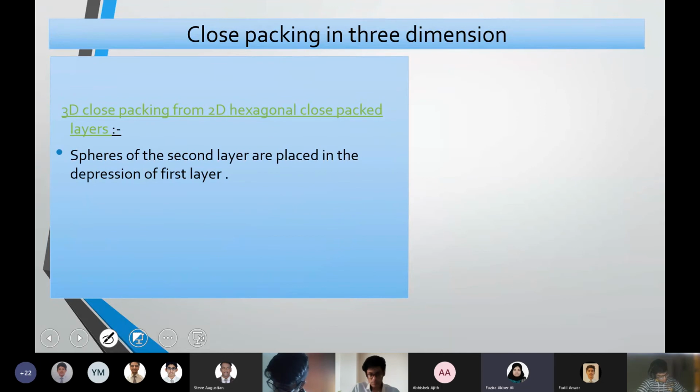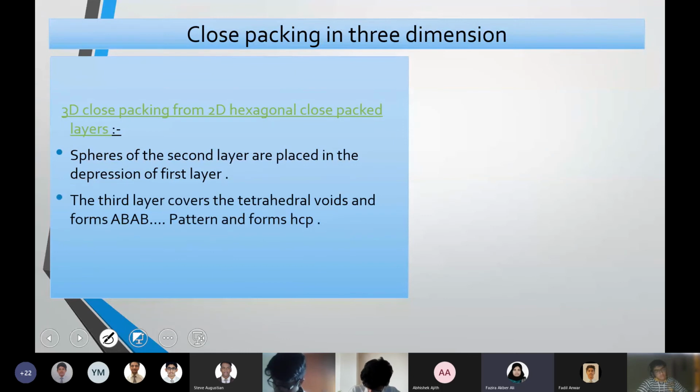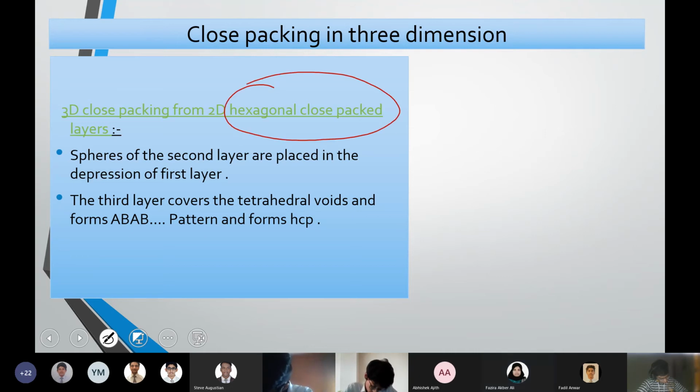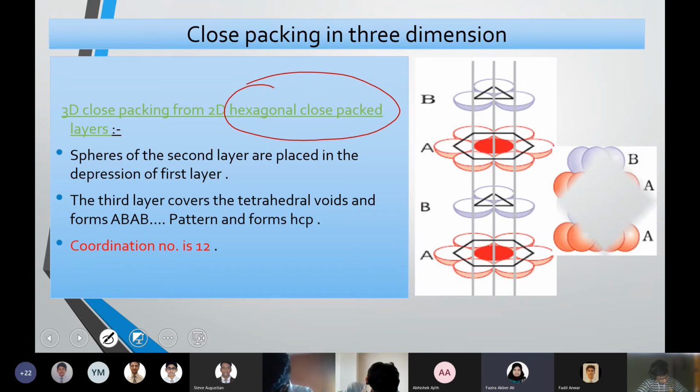Third, 3D close packing from 2D hexagonal close packed layers. From a square close packing, what you get in 3D is a cubic close lattice arrangement. Now the second type of 2D was hexagonal close packing. How can you convert that into a 3D arrangement?